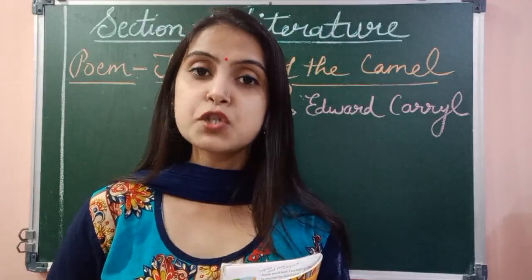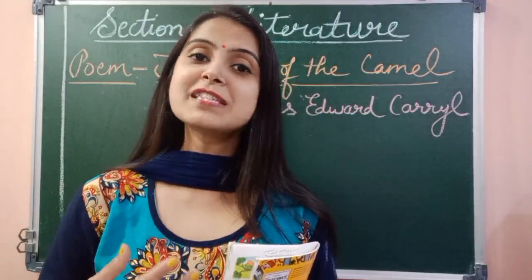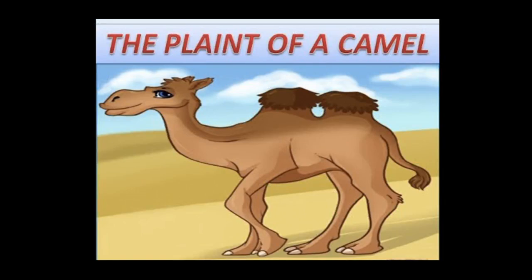Okay, now before I proceed with the explanation of the poem, I would like you all to know some features or some characteristics of this animal who is complaining in this poem. I have already shared with you that a camel is a very adaptable animal. A camel has been domesticated thousands of years ago and people are dependent on it till today. Camel is also known as a ship of the desert. Why? Because it has found ways to survive in the desert.